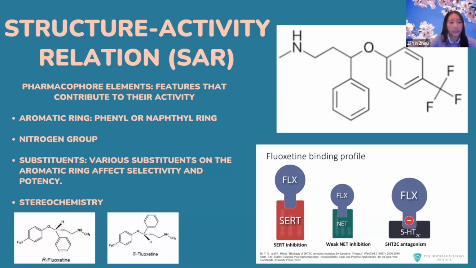And lastly, we'll look at the stereochemistry. This is always really important to many drugs, as the spatial arrangement of the atoms in the molecules may influence its activity with the transporters. But surprisingly, the researchers at Eli Lilly laboratories tested this hypothesis, and to their surprise, they found only a very slight difference in activity between enantiomers, regardless of the species or pharmacological tests. So there's little enantiospecificity regarding the interactions of fluoxetine and the serotonin uptake carriers.